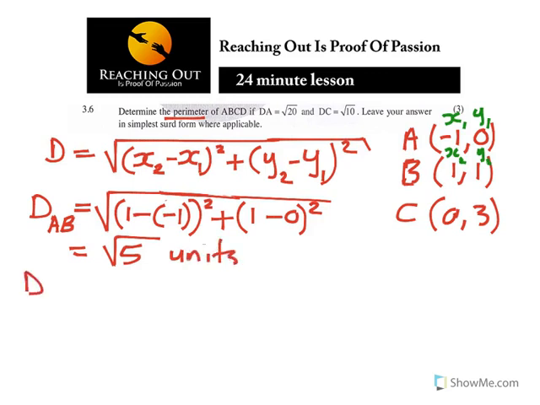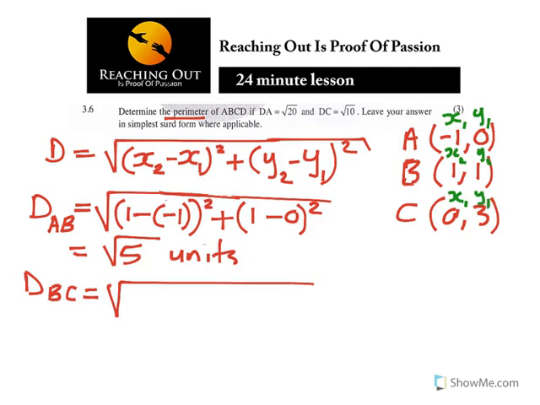If you do the same thing, distance of BC, in this case, or CB, is equal to square root again. Remember it's CB. Now B is already x2, so this will be x1, your y1.